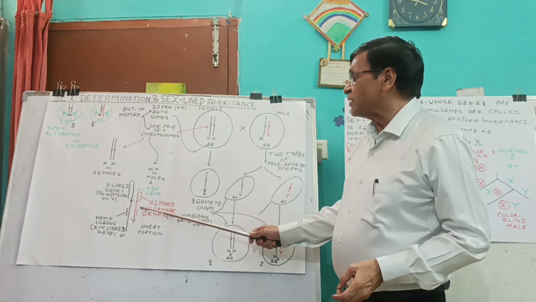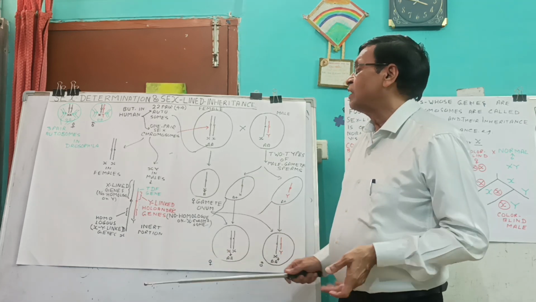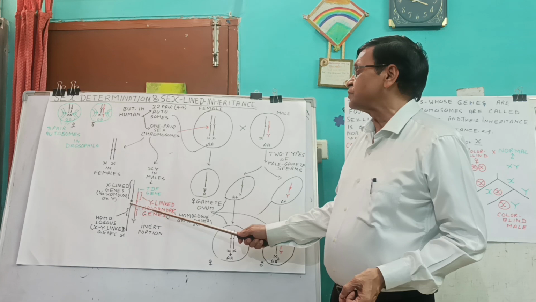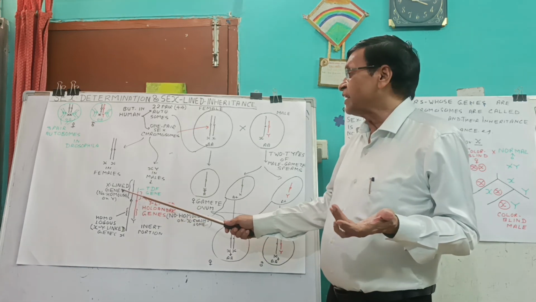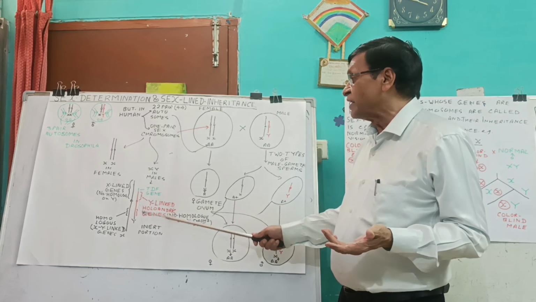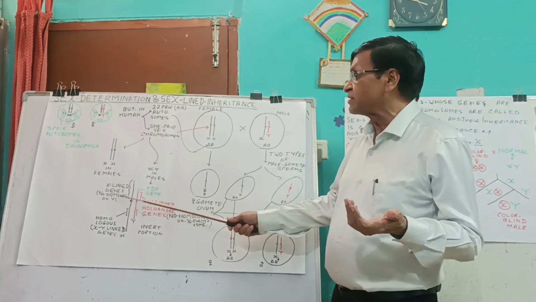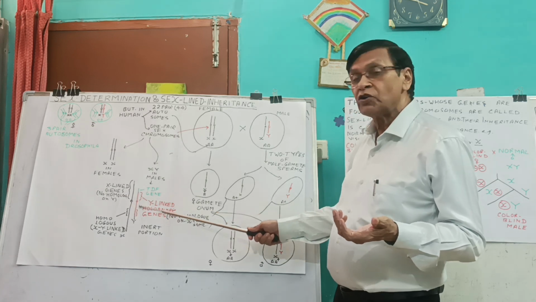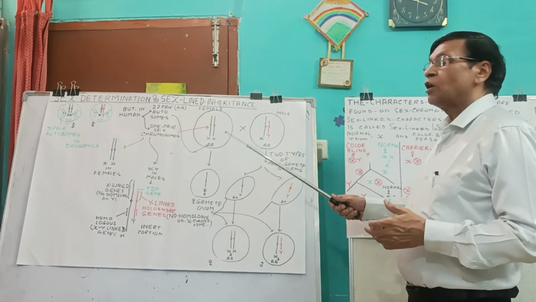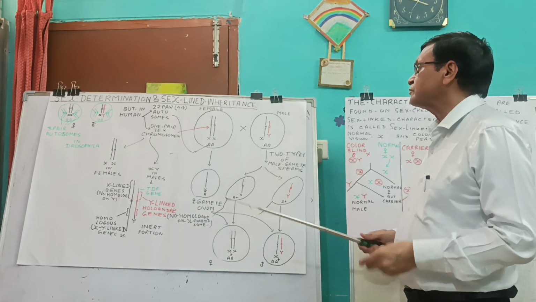A part of this Y chromosome is inert, which does not have any gene. Then, a part of the X chromosome is active. It has some X-linked genes which do not have a homolog on the Y chromosome. So genes for such characters are found on the X chromosome only, not on the Y chromosome. Now let us see how male and female sex determination is achieved.